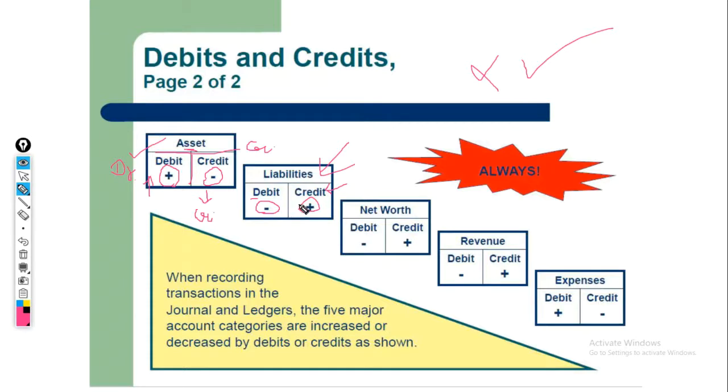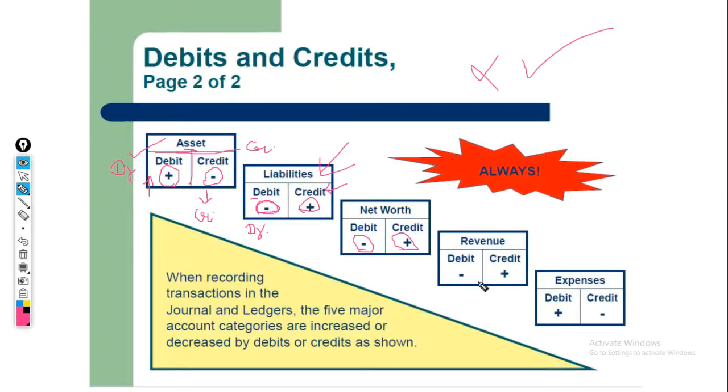If we have paid Mr. B, then the Mr. B liability will not be there, hence liability will be decreased, hence we will debit this. Don't worry too much, we'll be doing so many illustrations right now, so just stay tight. And this is net worth. If it decreases, it is debit. If it increases, it is credit.